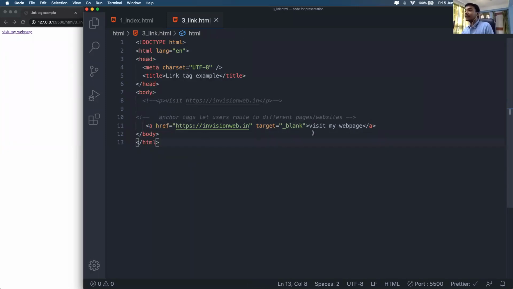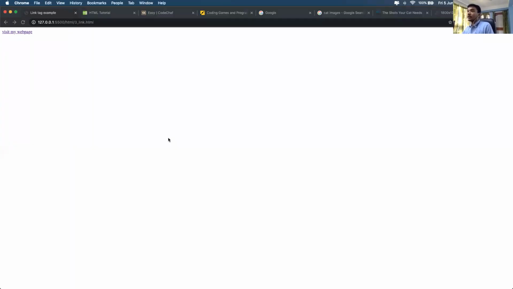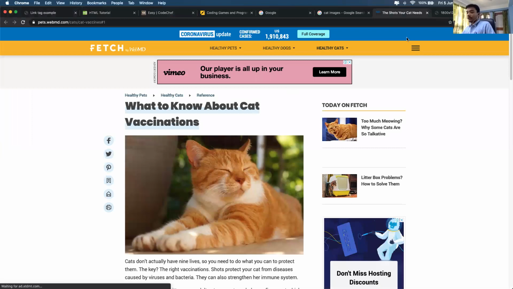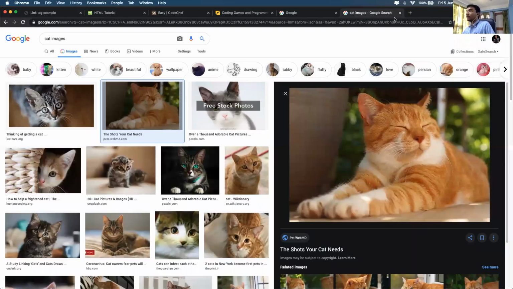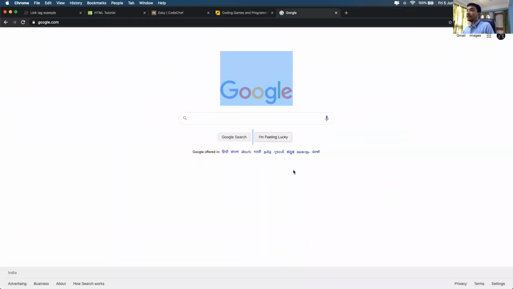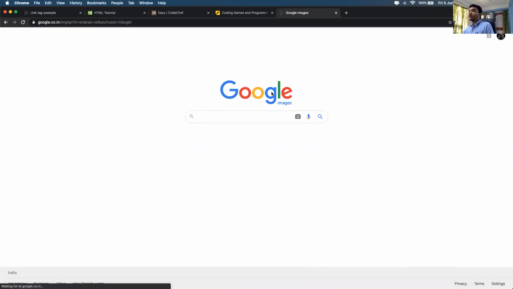Anchor means whenever we want to put an address of some other website or some other web page, let me show you an example. In the Google homepage, you can see there are different links. I can go to my Gmail, I can go to images, right? These are called links.